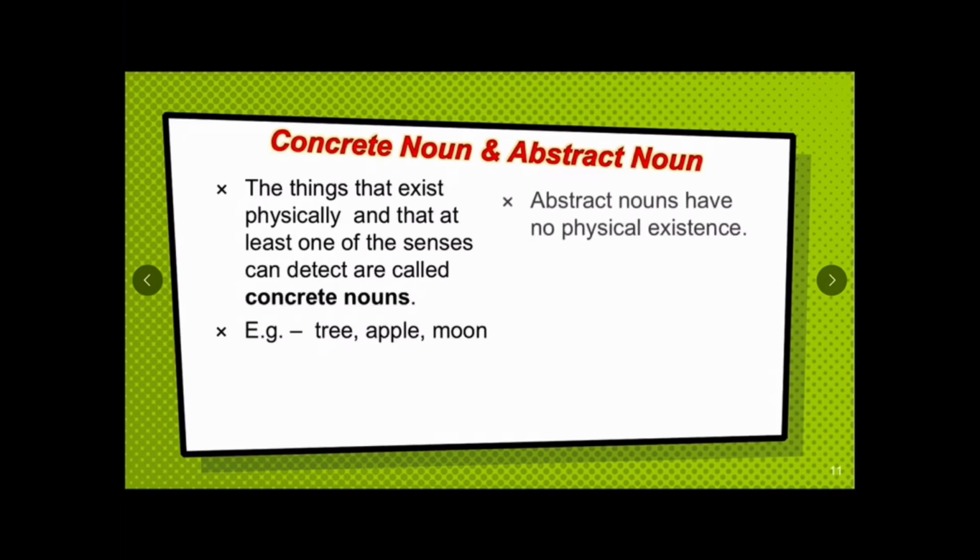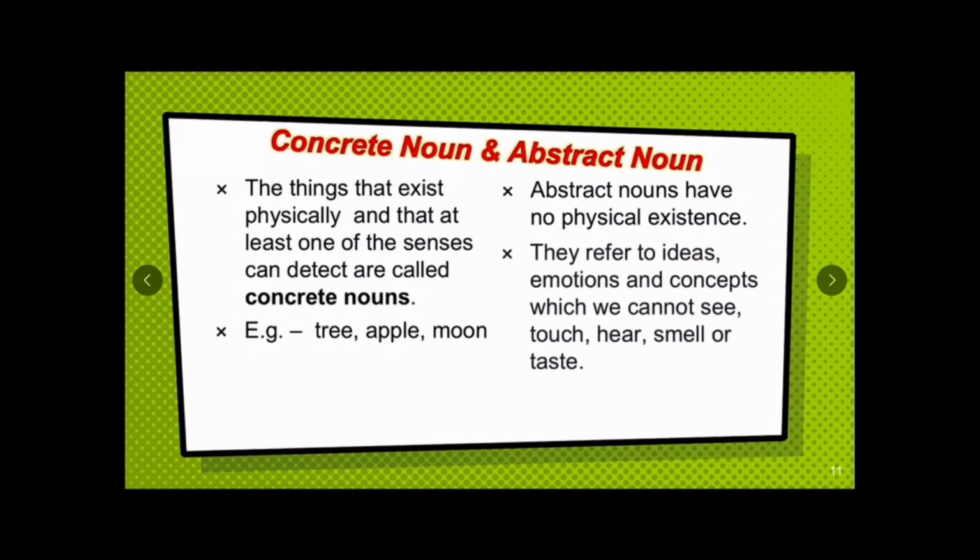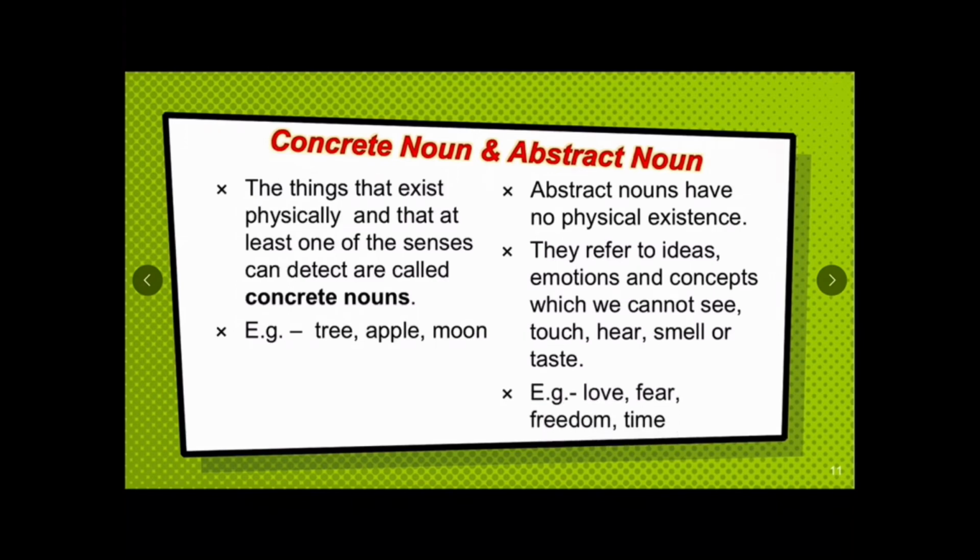An abstract noun. Abstract nouns have no physical existence. They refer to ideas, emotions, and concepts which we cannot see, touch, hear, smell, or taste. For example, love, fear, freedom, time. These are the abstract nouns.